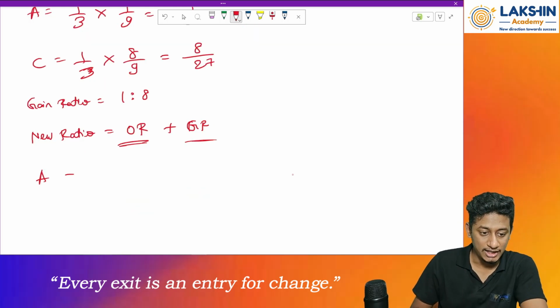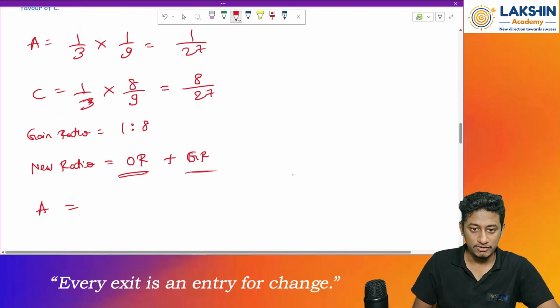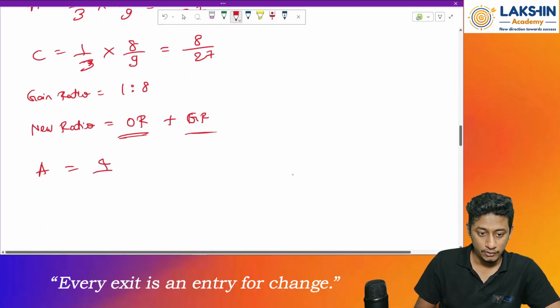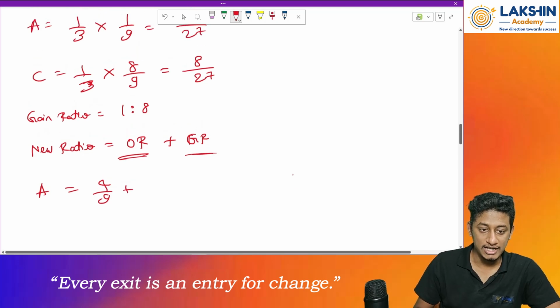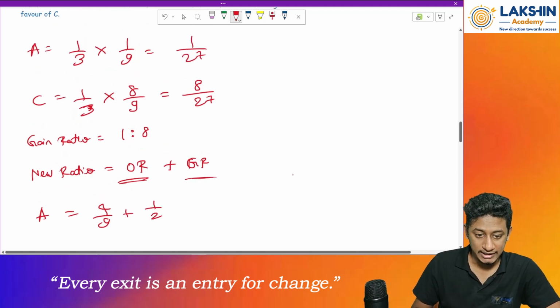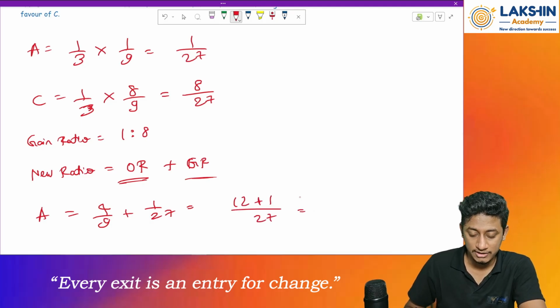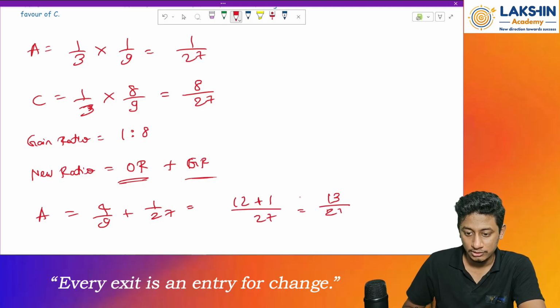So for Mr. A, what was the old ratio? 4 by 9, right? So 4 by 9 plus the gain ratio 1 by 27. So this would be 4 threes are 12 plus 1 divided by 27, which is 13 by 27.